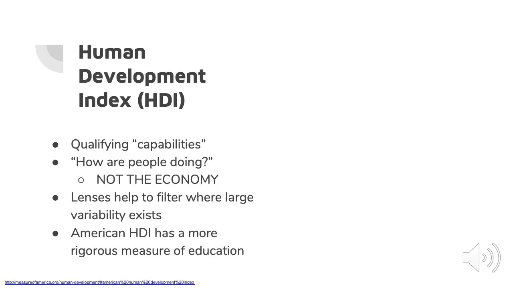The Human Development Index, or HDI, acts as an example for the quantification of some of the central capabilities previously discussed. The HDI was created by economists looking at the question, how are people doing, instead of how's the economy doing? 3 capabilities are assessed in the HDI: life, senses, imagination, and thought, and control over one's material environment. Life is the most crucial of these 3 components, and the HDI measures life using life expectancy at birth.